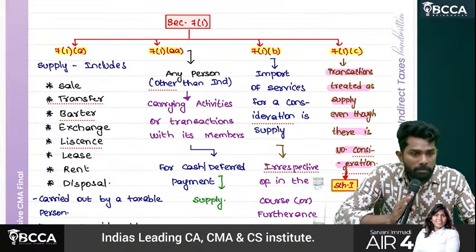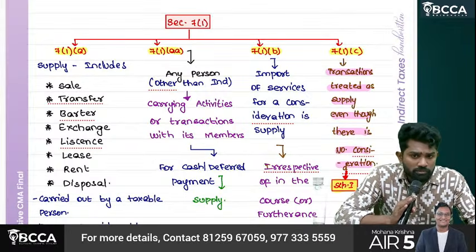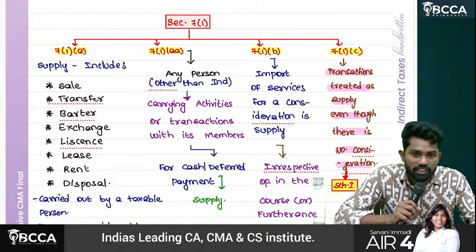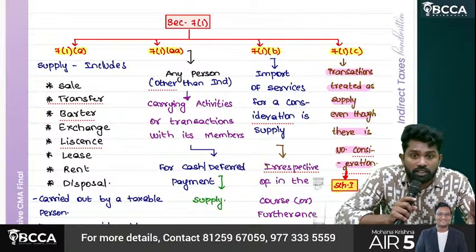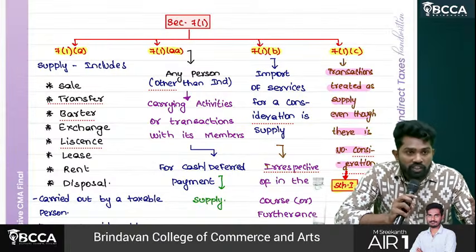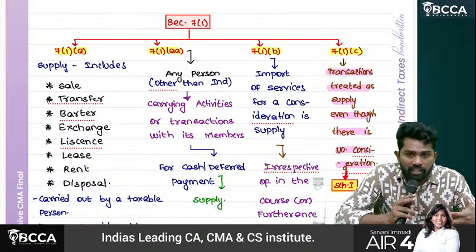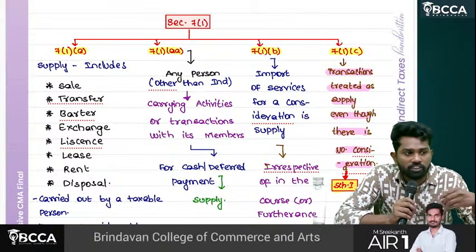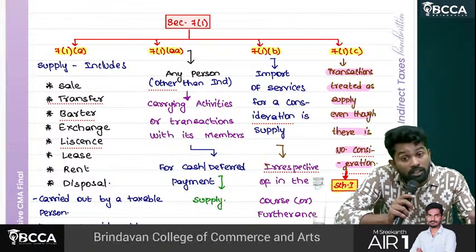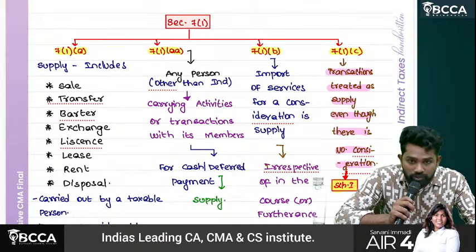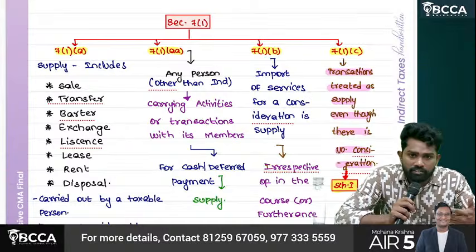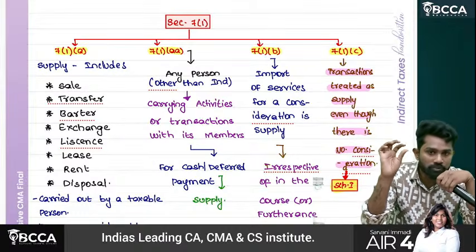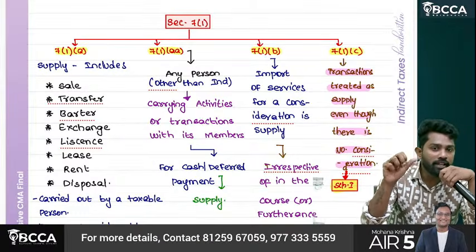But when you are selling your fixed assets, let's say a grocery store: selling groceries is sale. But when they sell the racks, weighing machines or billing systems they have, it comes under disposal. Or when they are thinking of closing the shop and sell everything in bulk as a lot, all the groceries together for 1 lakh or 2 lakh, then also it is referred to as disposal. Disposal is also with consideration only. So sale, transfer, barter, exchange, license, lease, rental, disposal happening, it is carried out by a taxable person.